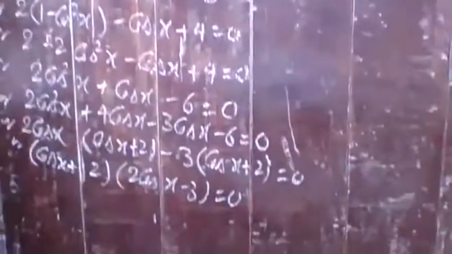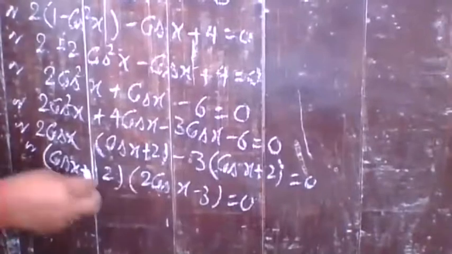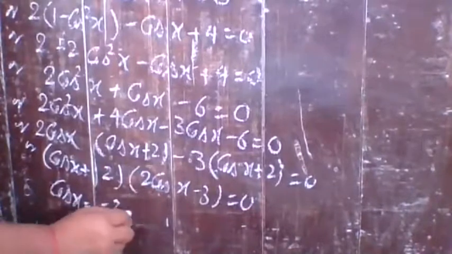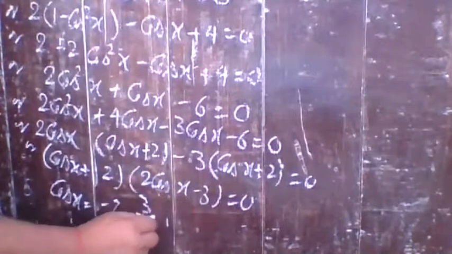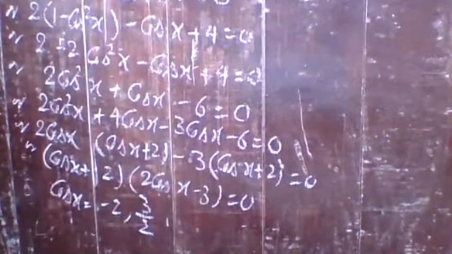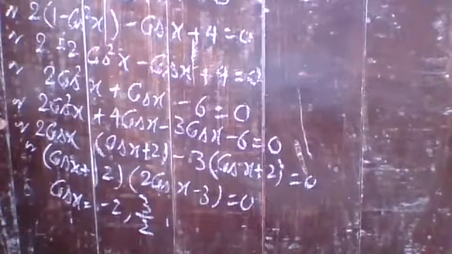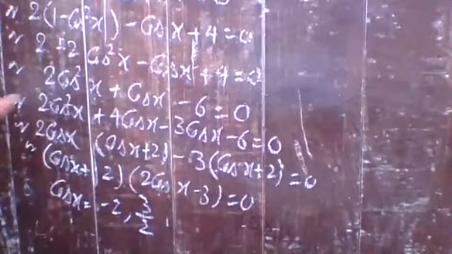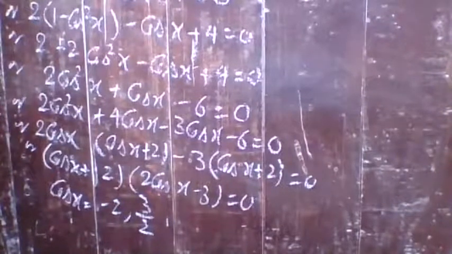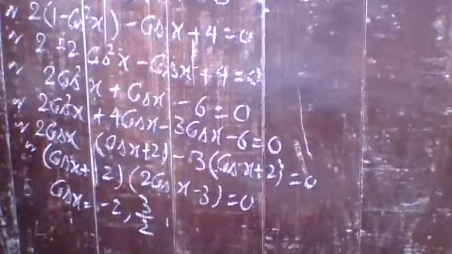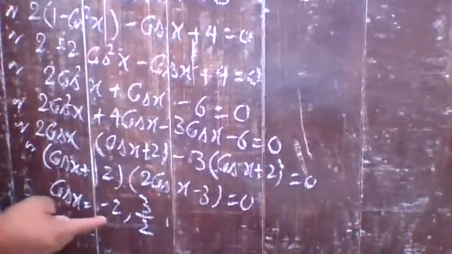Okay, so from this equation, if you find the value of cos x, cos x is equal to minus 2, and from the second factor, its value is 3 by 2. But with the help of the unit circle, you already know that the value of cos x and sin x lies between minus 1 and 1, and the end points are included also. So that means the value of cos x can never be lesser than minus 1. And here you have minus 2, so that is impossible.